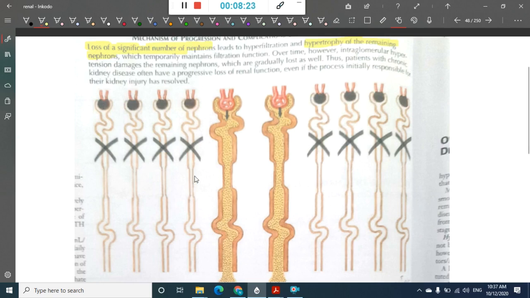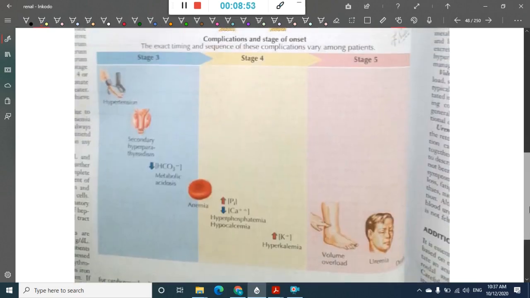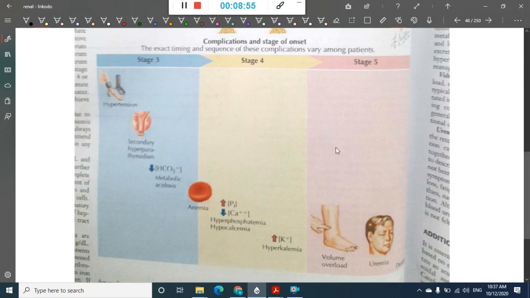See, this is the normal size of nephrons. There are many nephrons which have undergone atrophy, and because of that, the remaining nephrons became larger, right? So there is hypertrophy in the nephrons. As time passes, intraglomerular hypertension will also occur, and this will damage the residual nephrons which are present, and thus the patient goes into progressive loss of renal function in chronic kidney disease. So this is the picture of how the patient progresses in stages.